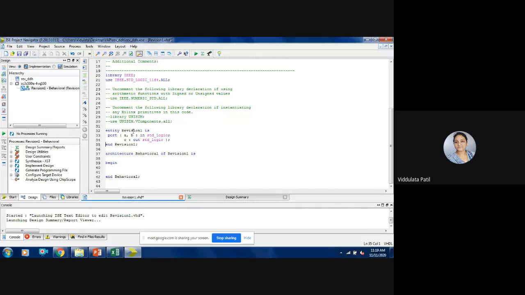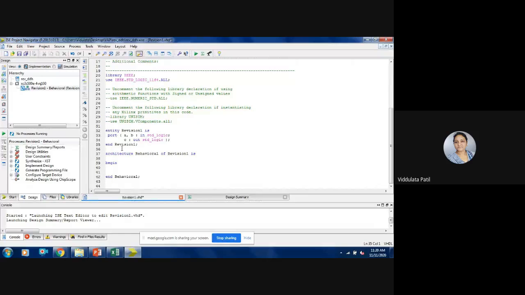Now, while giving the names, there is a certain rule that you need to start all these names with a letter. Identifier names in VHDL can have letters as well as numbers and one special character, that is the underscore. You can use all these, but remember that the name should always start with a letter. A number or underscore cannot be used for starting the name, but you can use them afterwards. Here we have used revision 1 as the name for this entity.